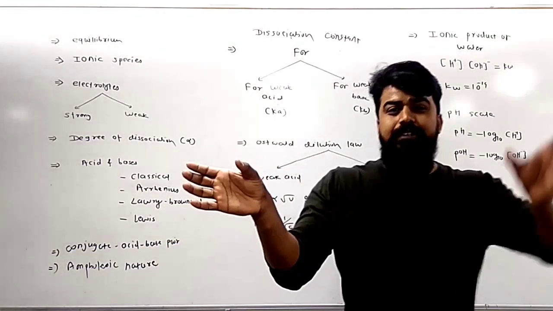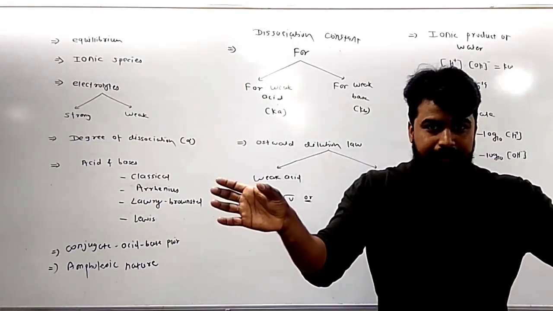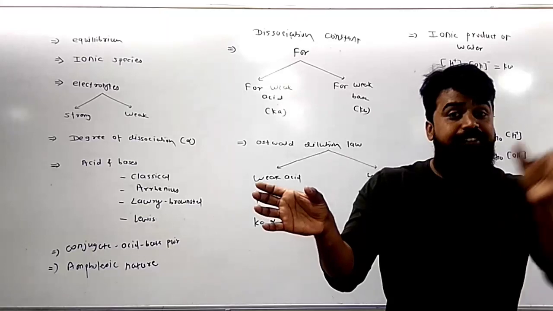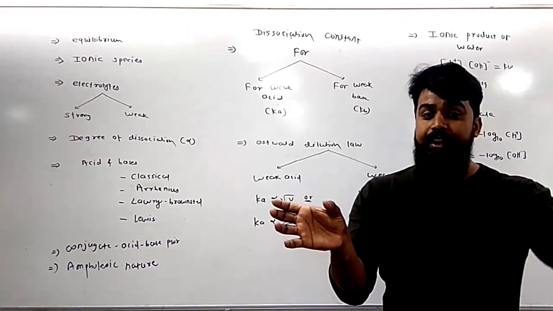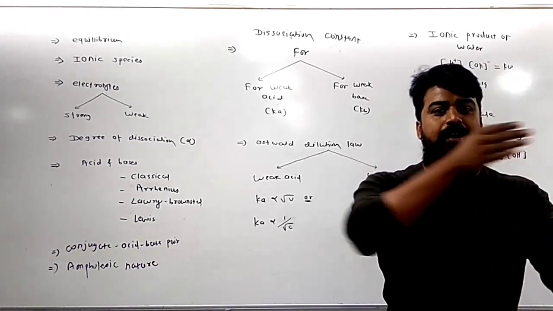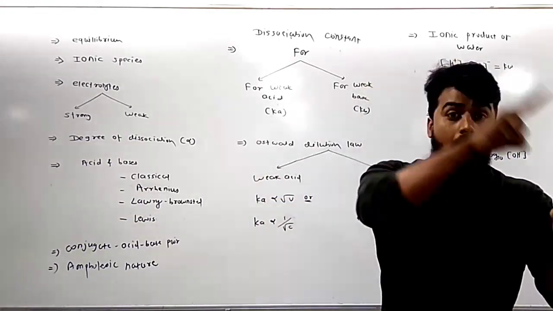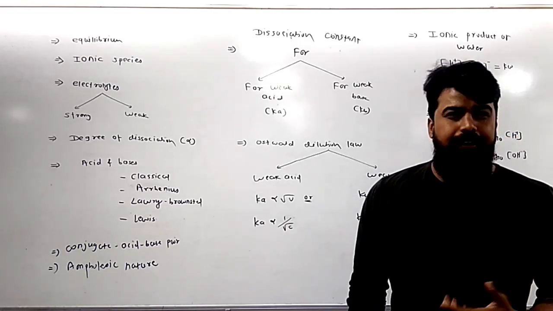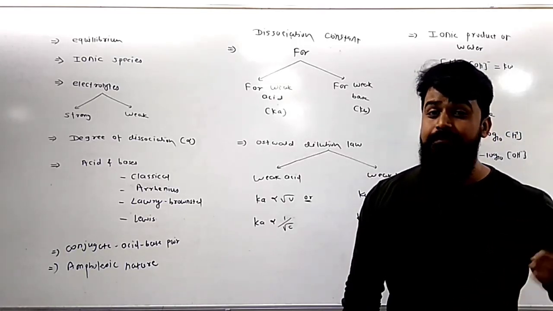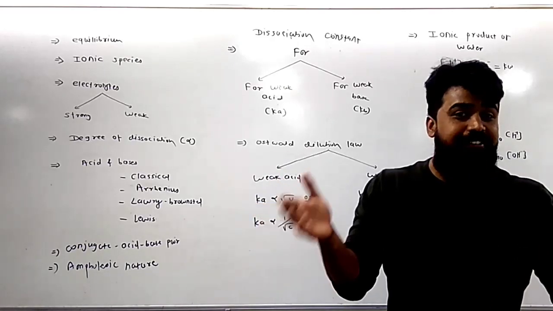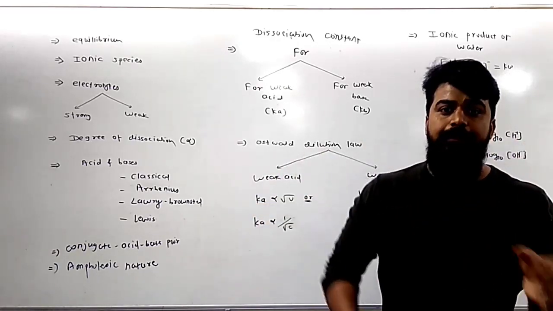HCl becomes Cl minus, which is possible due to loss of H plus ion. And in the backward direction, Cl minus becomes HCl by gain of H plus ion. It means that HCl becomes Cl minus and Cl minus becomes HCl by mutual loss and gain of H plus ion. This is called a conjugate acid-base pair. So we define it simply as an acid-base pair formed from each other by mutual loss and gain of H plus ion.